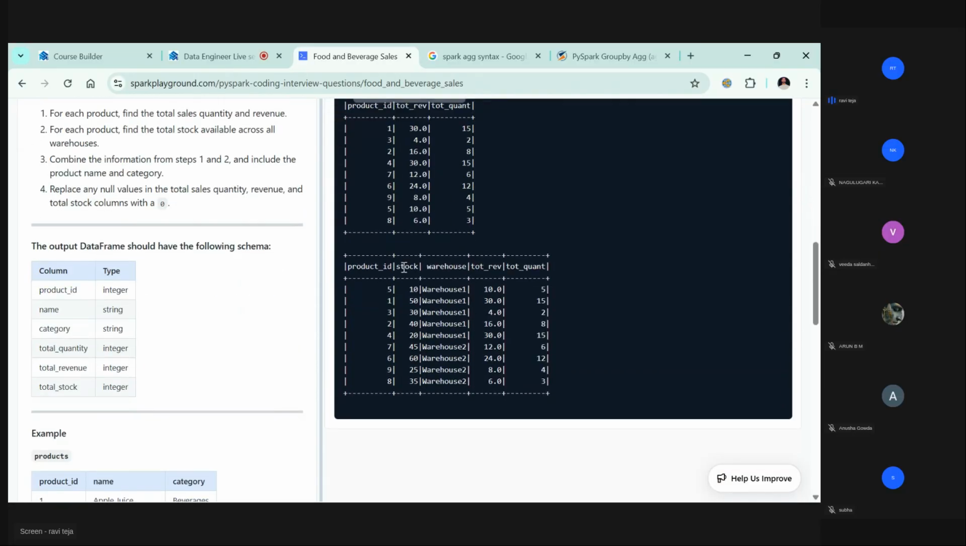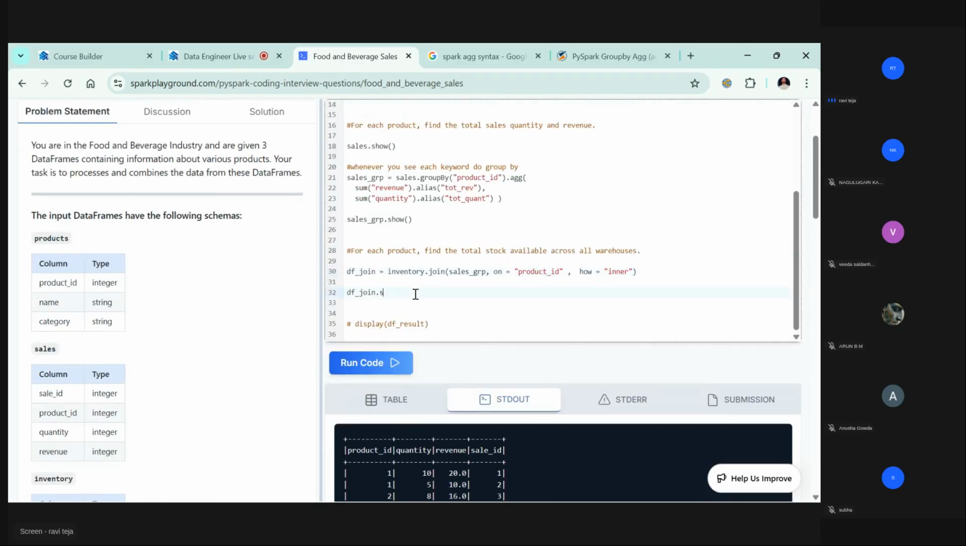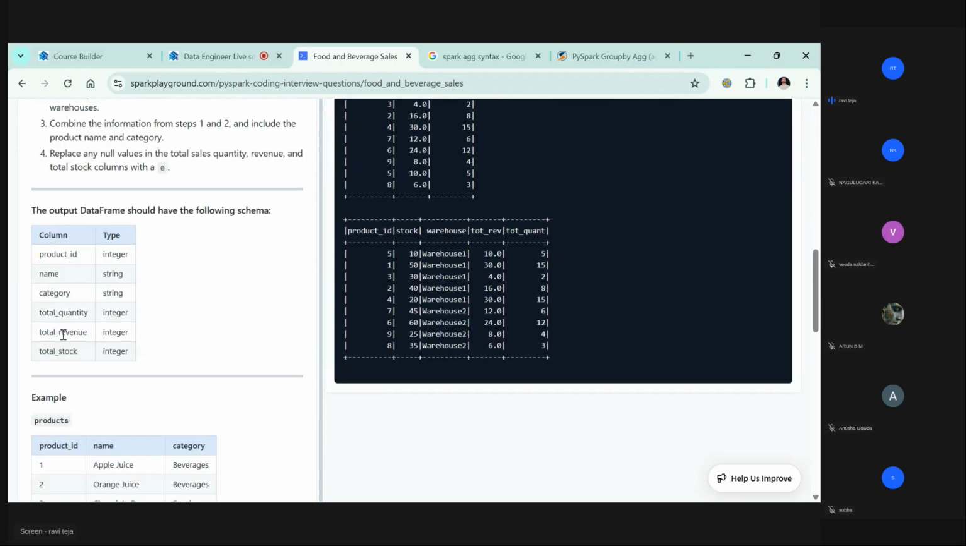Okay, so this is the final table. Product ID, stock, warehouse, total revenue, quantity. So out of these 10 stocks, total quantity purchased is 5. That means only 5 stocks are left now, right? That means we need to compute stock minus total quantity. Let's go into that. Now df dot with column, let me create available. Available 10, that's what they say, right?